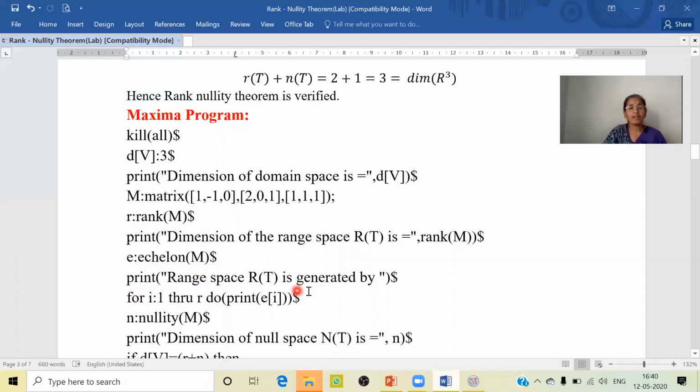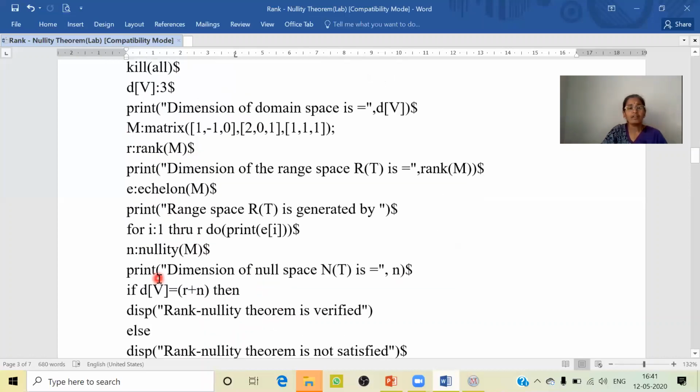Range space R of T is generated by, so we are using the for loop here to express the basis elements, which are nothing but the non-zero rows of the echelon form of the matrix. The number of non-zero rows is given by rank here. So let us take I running from 1 through R, where R is rank of M, and let us print the non-zero rows which are represented by E of I.